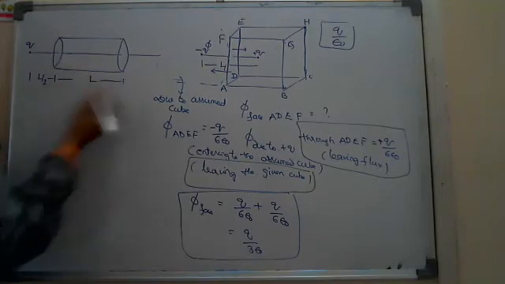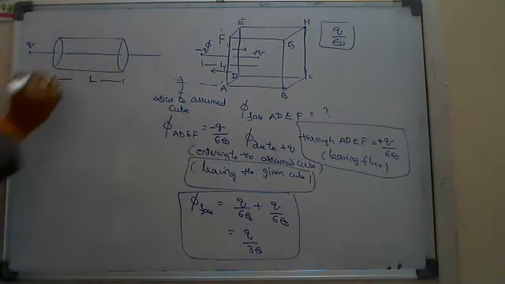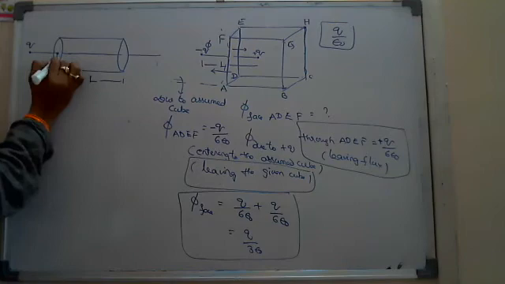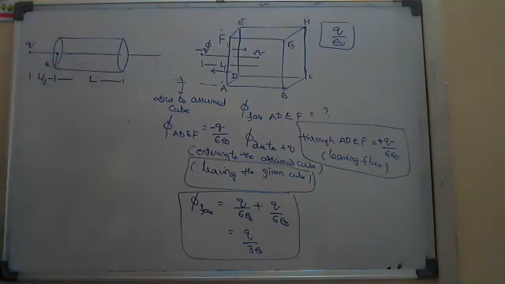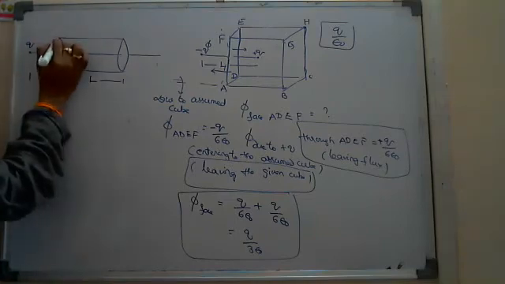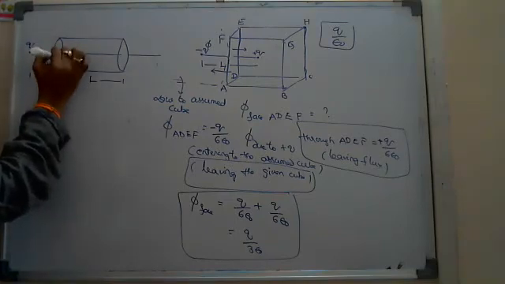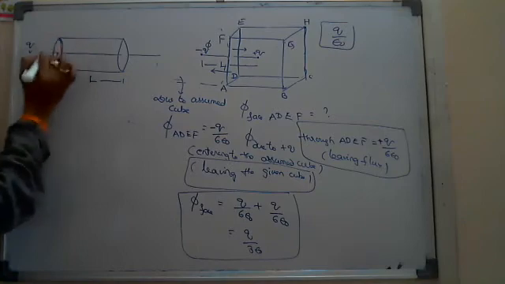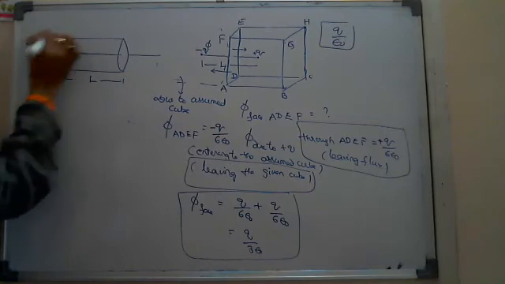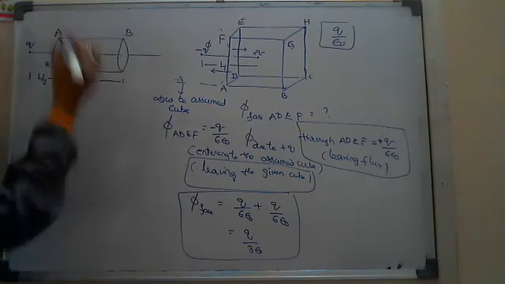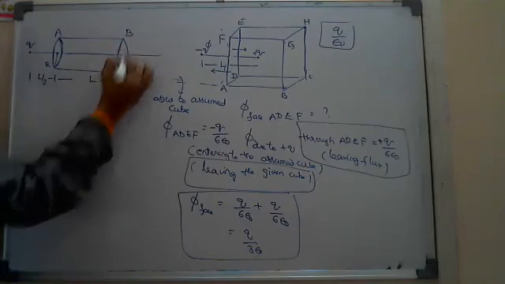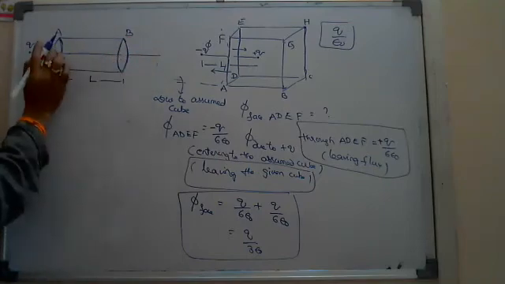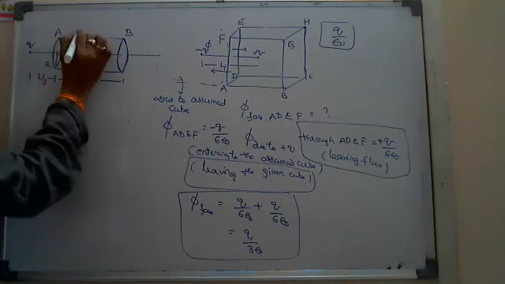L is the length of the cylinder, and that is actually unnecessary data. And here one more unnecessary data, the radius of the cylinder. What is the flux linked through the circular face here? Suppose this is the end A and this is the end B, through the circular faces A, B, and through the cylindrical face.